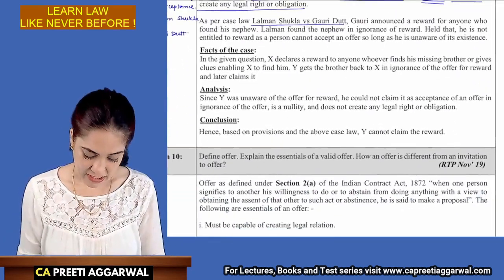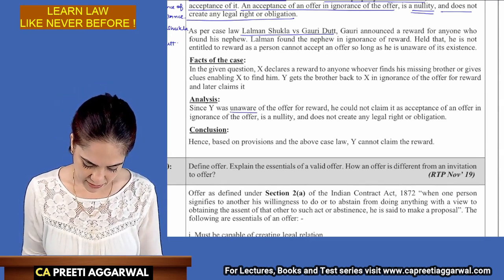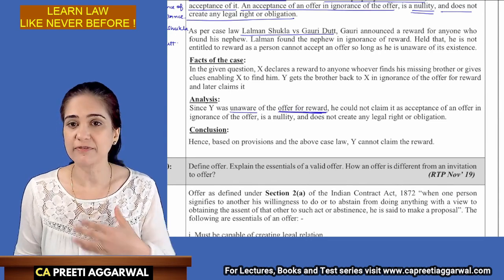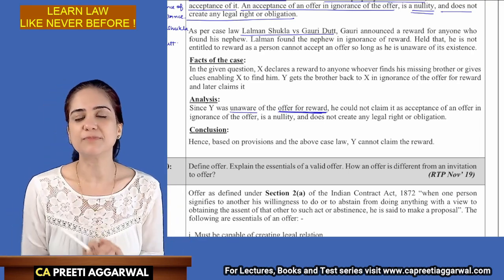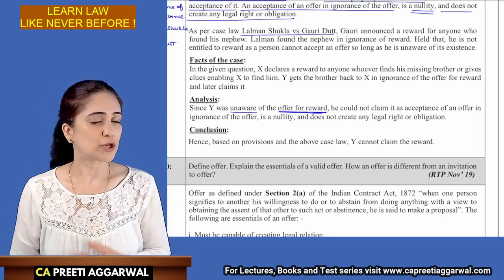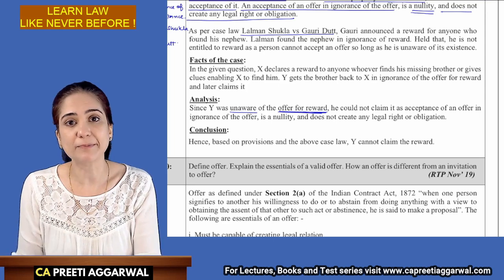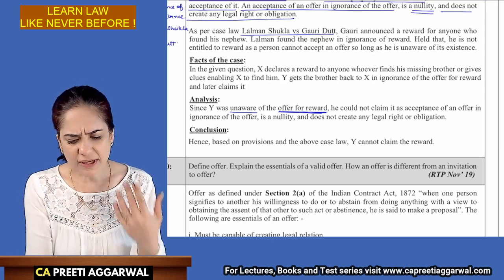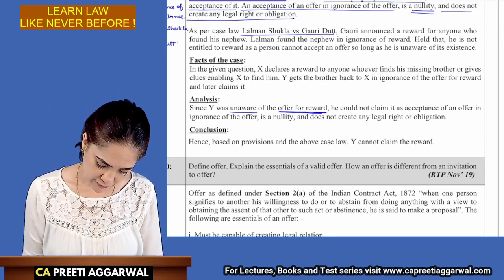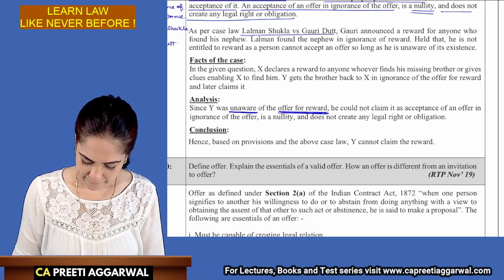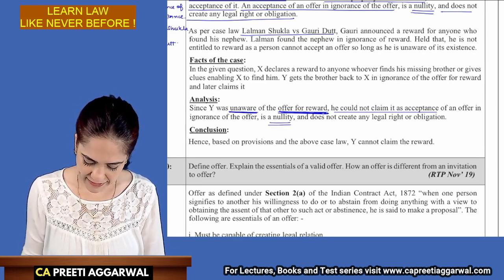Okay. Then in analysis, what will you write over here? Since Y was unaware of the offer of the reward, he cannot be said to have accepted it. His act, when he found the brother, was he aware of the offer? No. So he was not aware of the offer when he found the brother. Finding the brother is like acceptance of the offer. Actually, here there is no offer acceptance. Here you are only following the instructions of the master. So over here he was unaware of the offer. He could not claim it as acceptance. It is a nullity. It does not create any legal right.